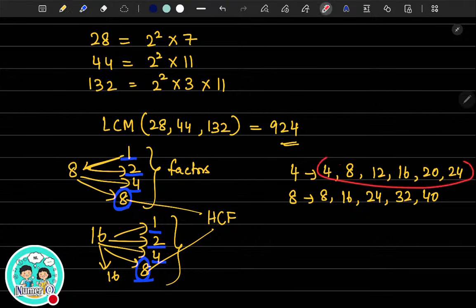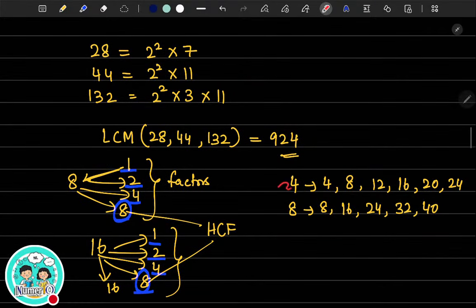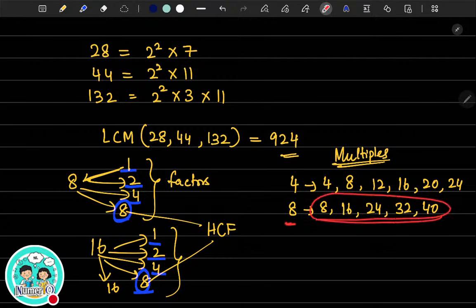All these numbers are divisible by 4, right? Multiples of 4. What do you mean by multiples? Let me write it here. Multiples of 4. These are multiples. If you are asked to write the multiples of 8, 8, 16, 24, all these numbers are divisible by 8.